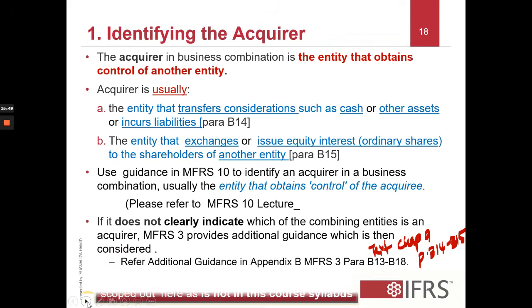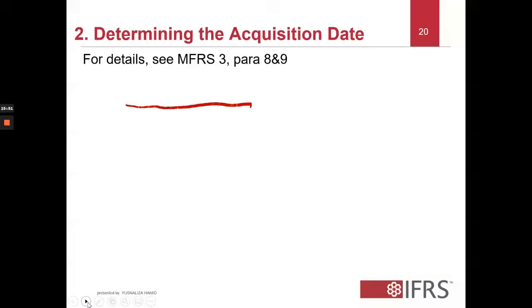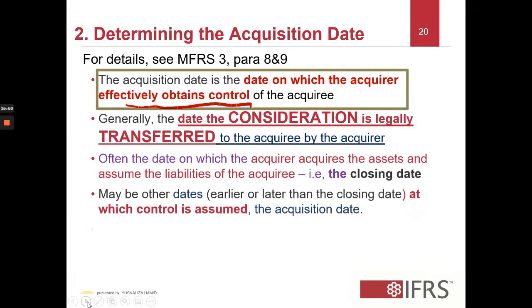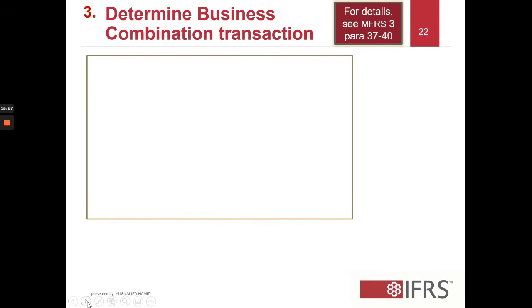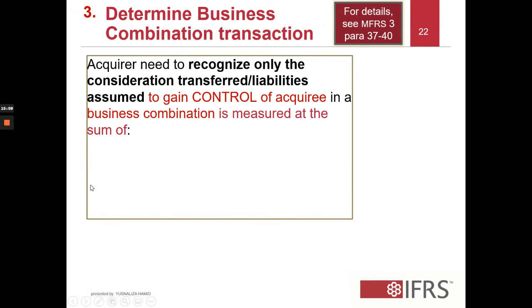That was step 3, and that gave rise to business combination. And what we're going to do now is look at the business combination, where the acquirer needs to recognize only the consideration transferred and liabilities assumed in relation to gaining control of the acquiree. That will be measured at the sum of, so focusing on the liabilities that are being incurred or assumed, right?